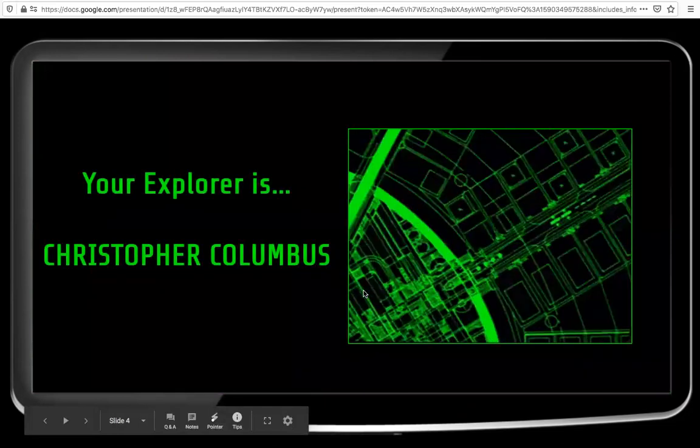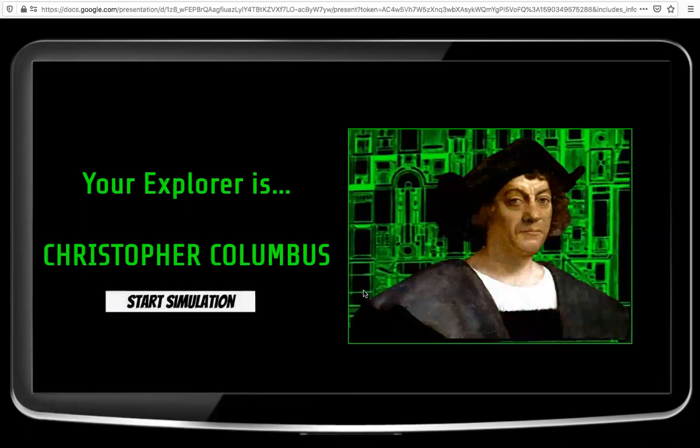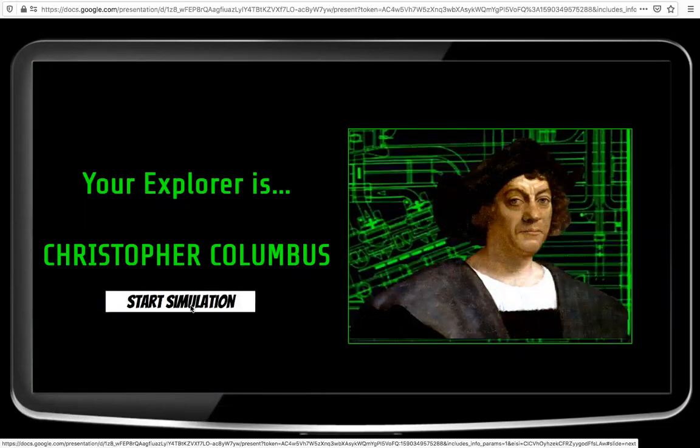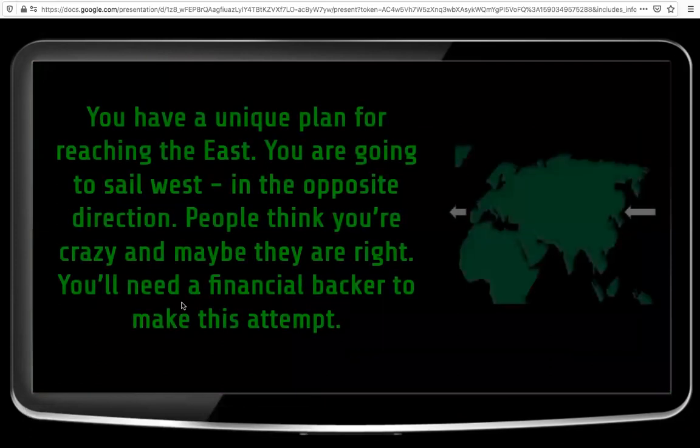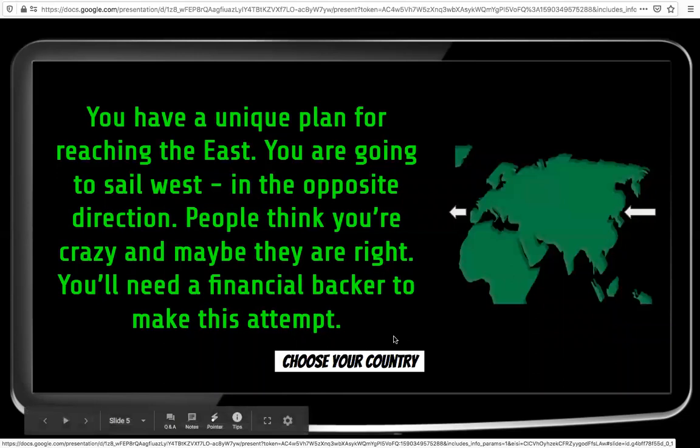For this tutorial, you're going to be using Christopher Columbus, who you should all be very, very familiar with. So let's start the simulation. Christopher Columbus, as you know, had a very unique plan for reaching the Far East. He's going to head west. To do that, though, he had to select a country to provide some financial support for him.